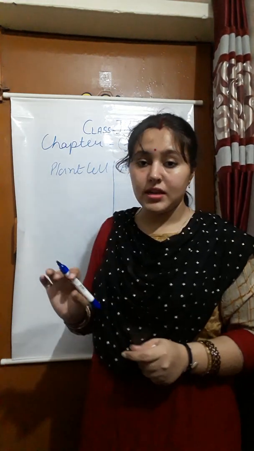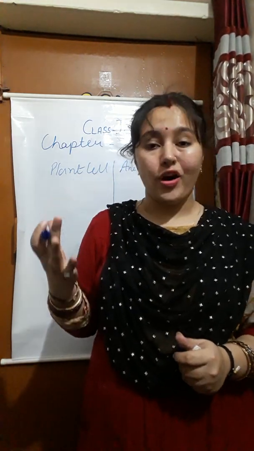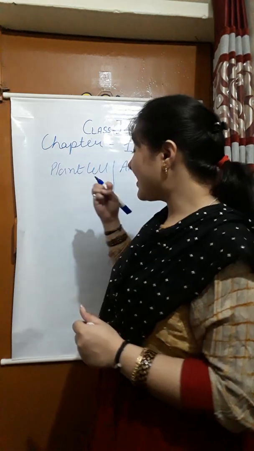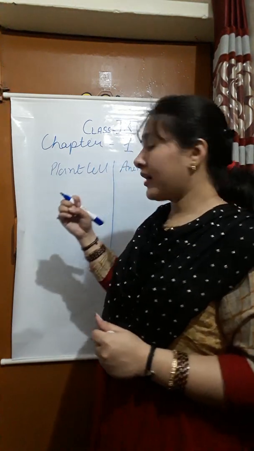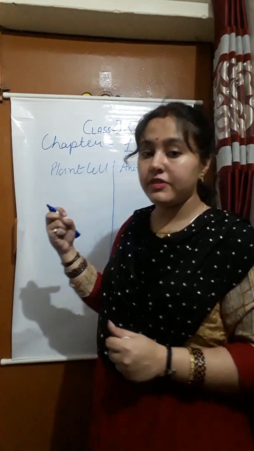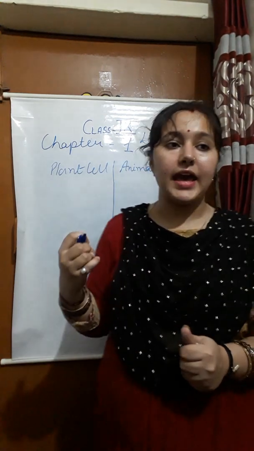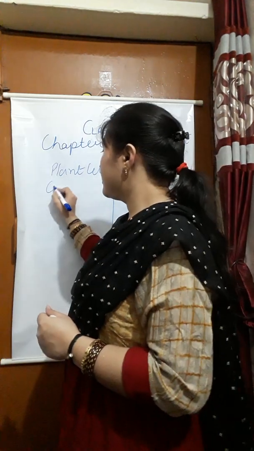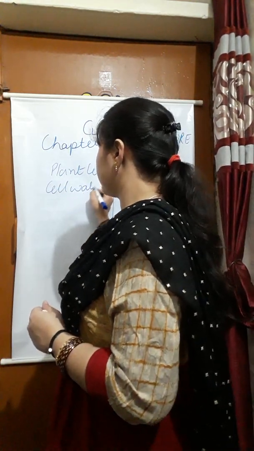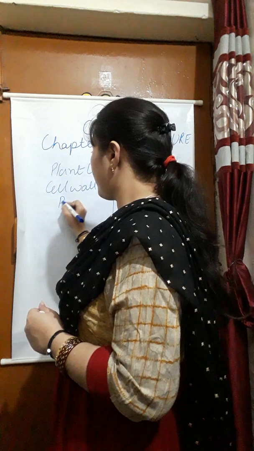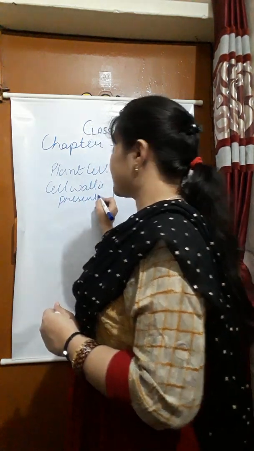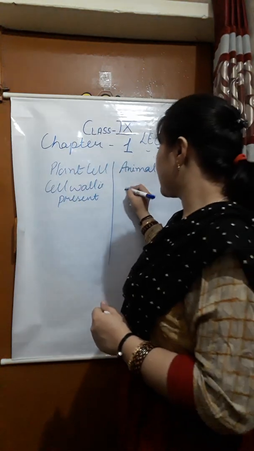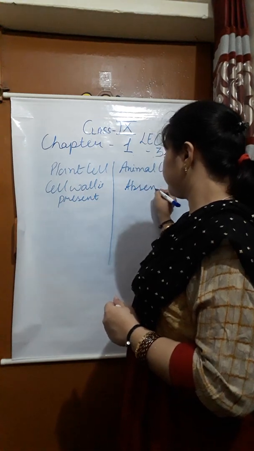Now we have studied about the organelles, so we can easily give the differentiation between the plant cell and the animal cell. In the plant cell we have the cell wall. Cell wall is present, but in animal cell it is absent.